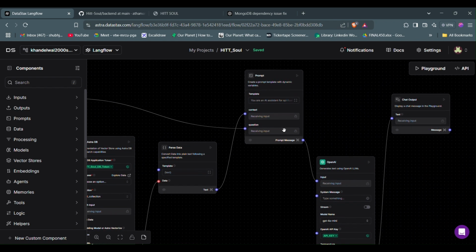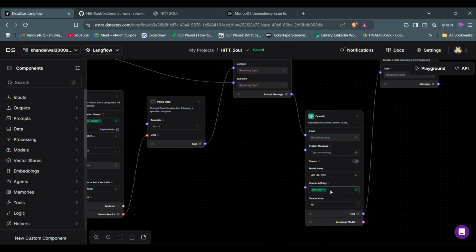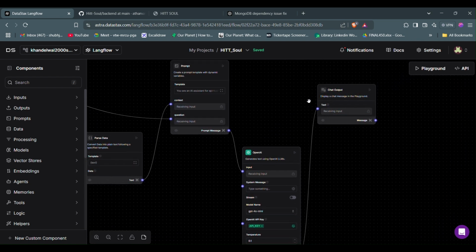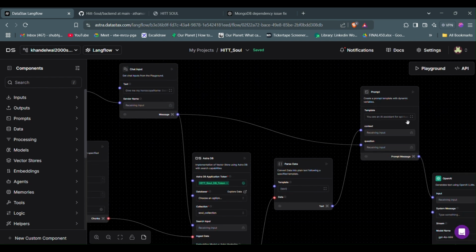Let's go forward, and as you can see, we have integrated an OpenAI component in it, which is again taking an API key for running, and at the end we have chat output. In between this, what's the role of context?